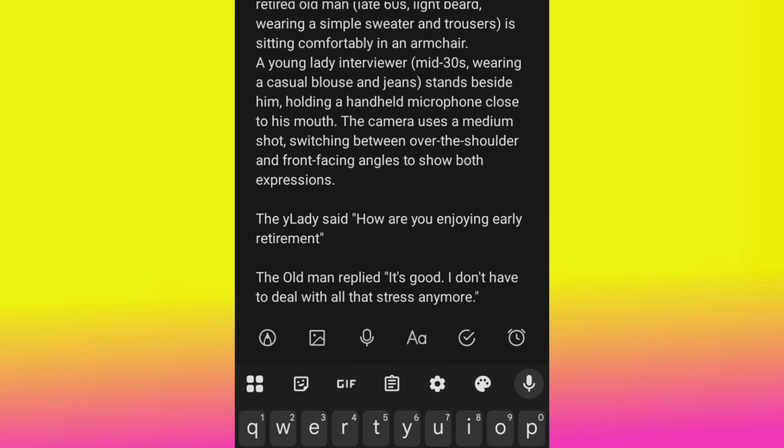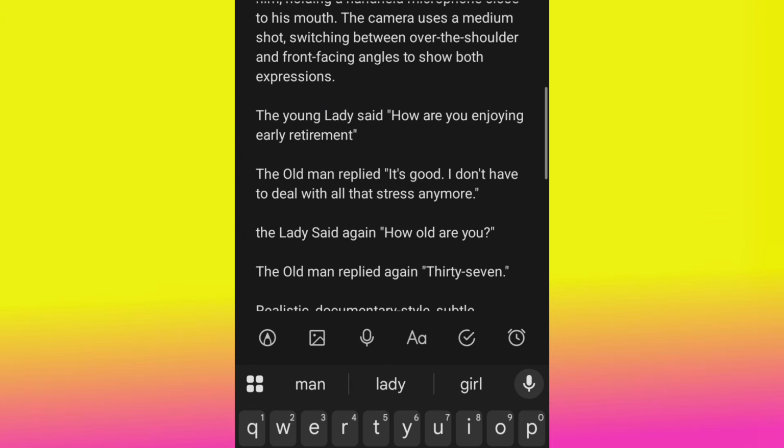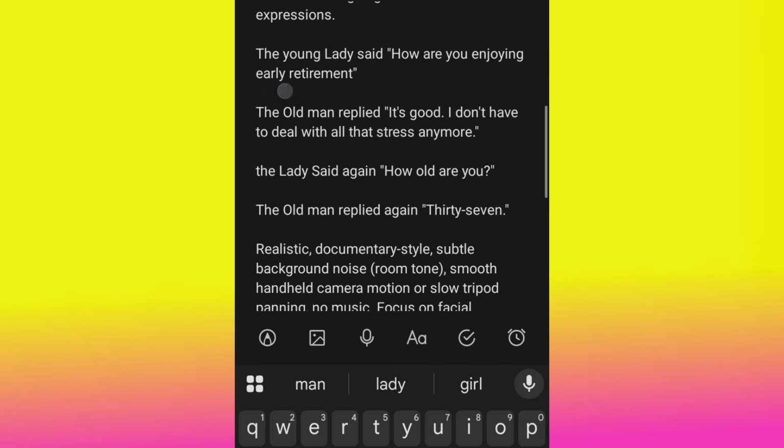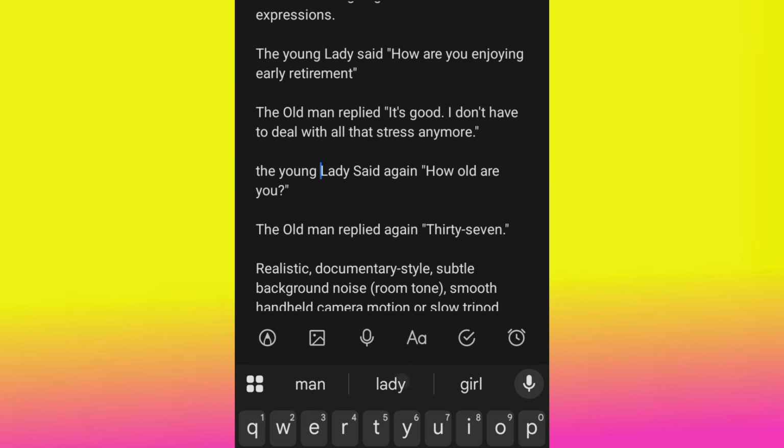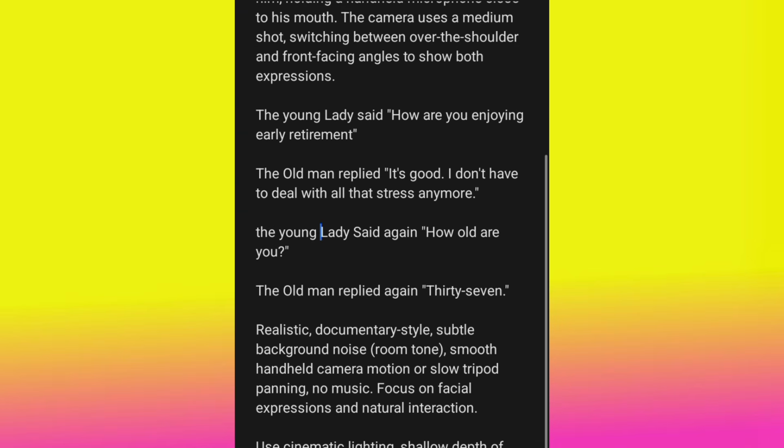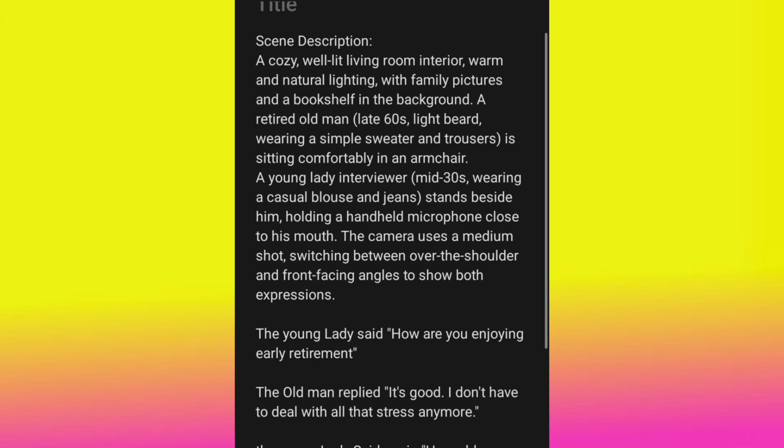Let's put that young so that we are not going to confuse the AI. The young lady said, all right? Like I said, don't write different things. So look at it. The reason why, don't use woman here.